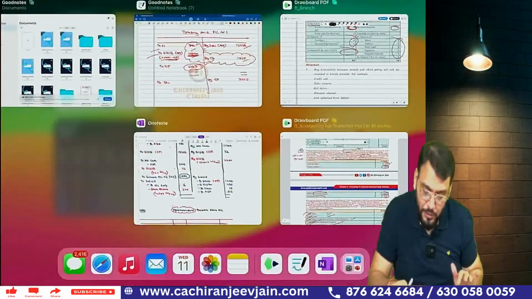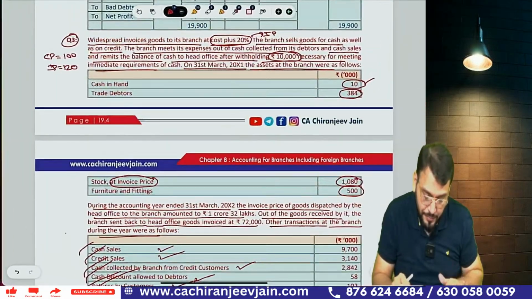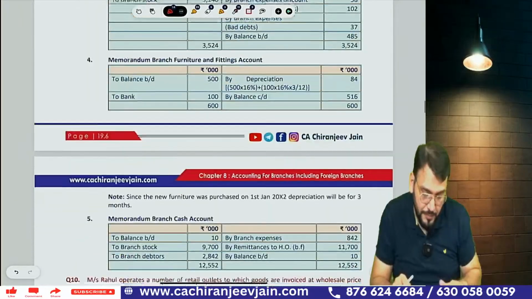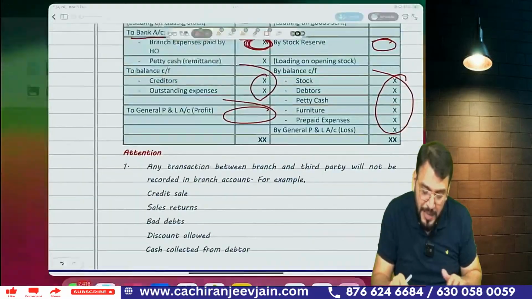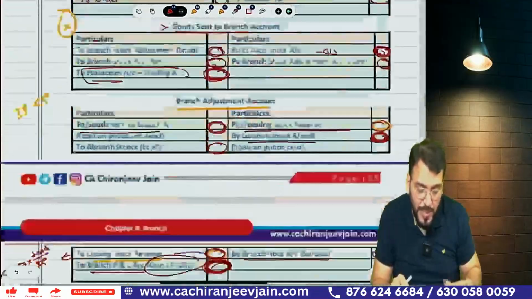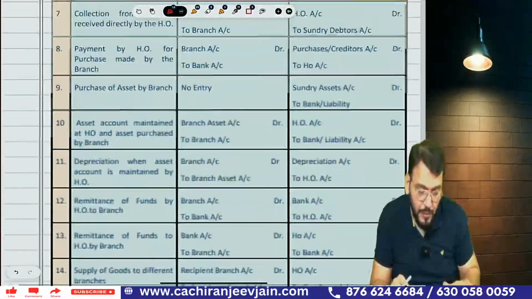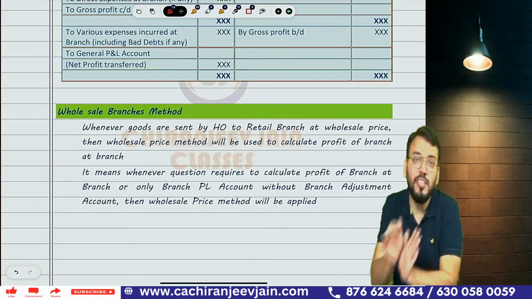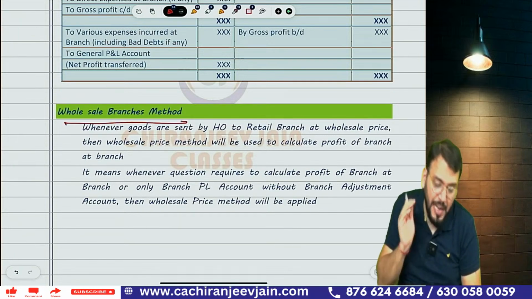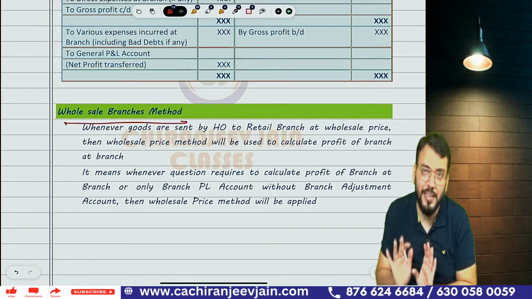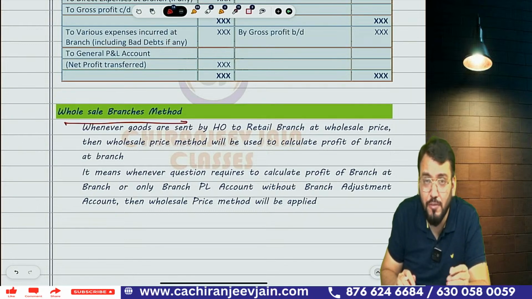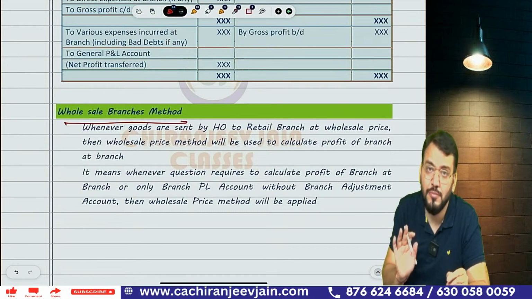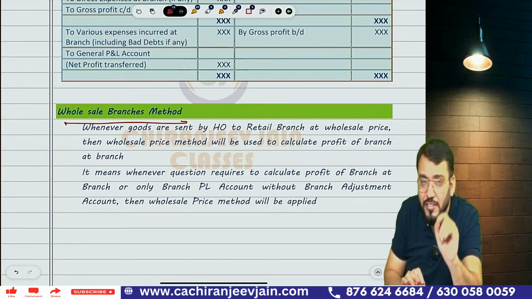Now let us come to the last method, that is the wholesale price method. Now in case of wholesale price method, what do we do? Whenever the question says that the goods are sent at a wholesale price, it means it is a question of the wholesale branch method. Or sometimes the question says calculate profit of branch at branch, then it means we need to apply the wholesale price branch method.